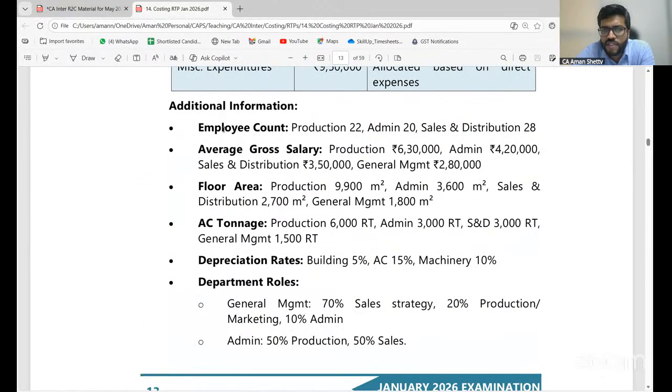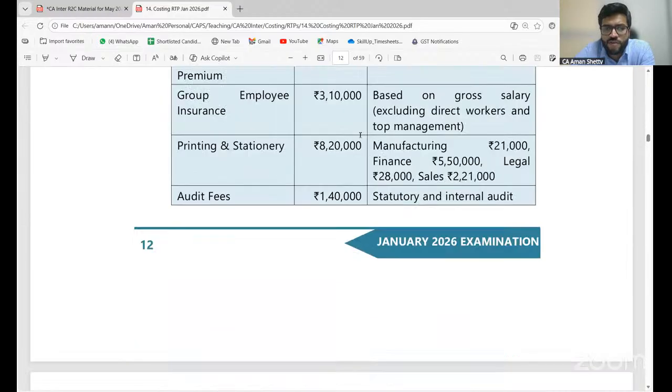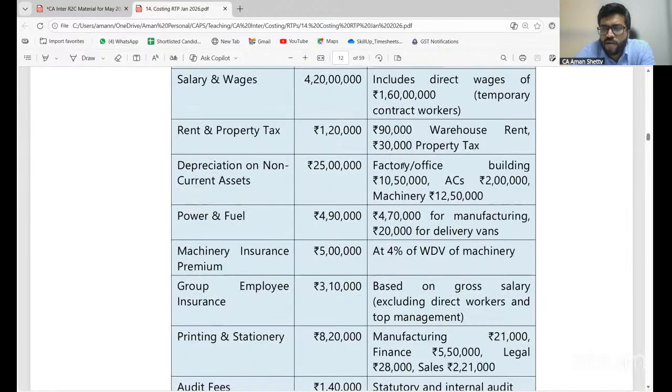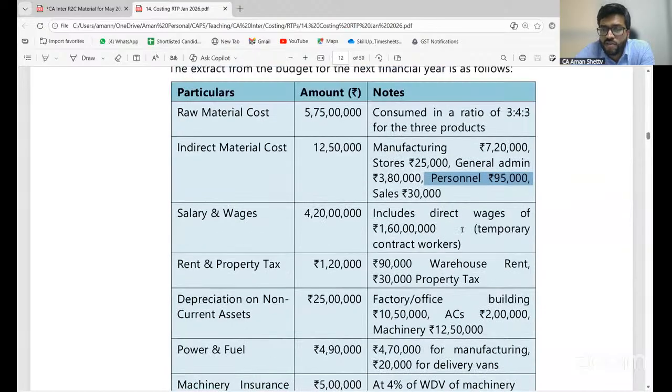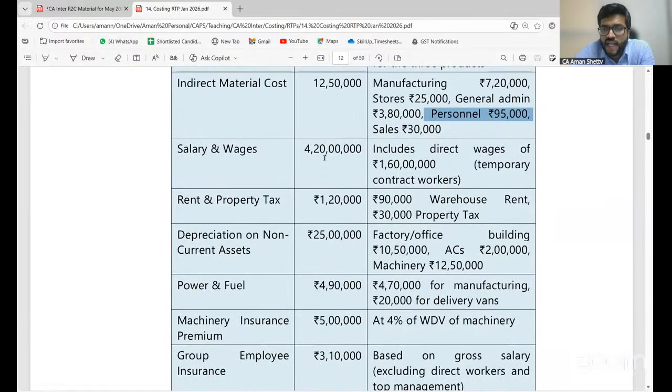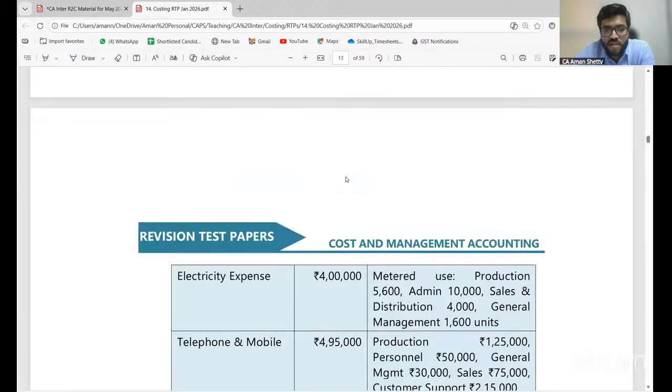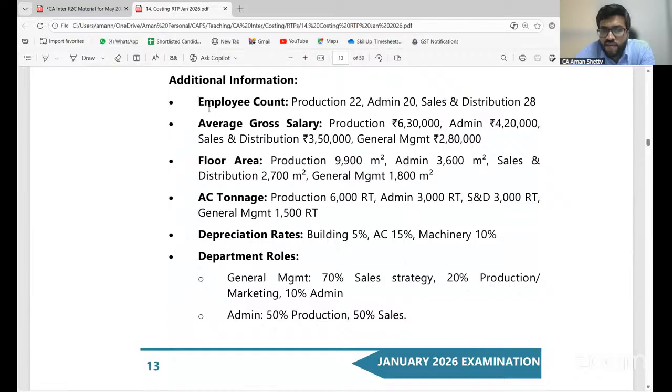Yes, additional information, employee count they have given. So production department, admin department, sales and distribution. Now observe all of you. Wherever they've given number of employees, based on employees. So manufacturing, stores, general, personnel, right? This is my 45,000. For this again they've given you the ratio there. Salary and wages includes direct wages of 1 crore 60 lakh. Again they've given you these data.